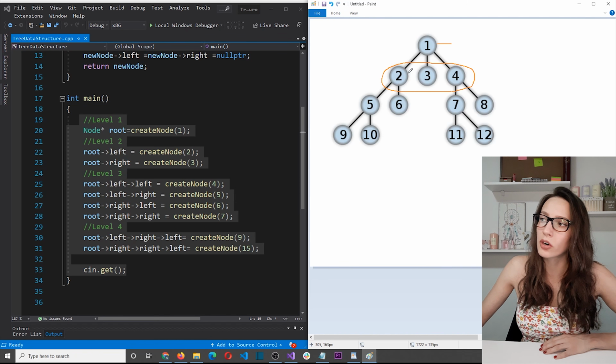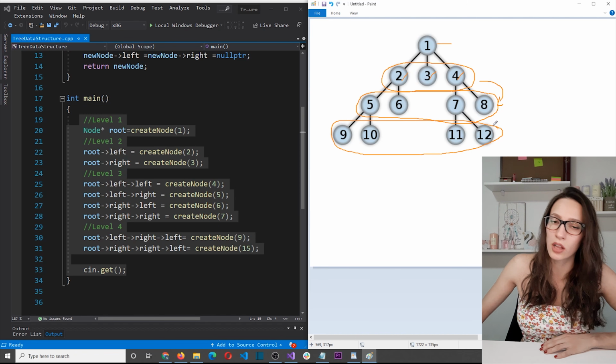Only after all the nodes on this second level are visited does it go deeper, to the third level. Then again, it visits all the nodes on the third level, and then it goes to the fourth level. Okay, so this is how the breadth-first search algorithm works.